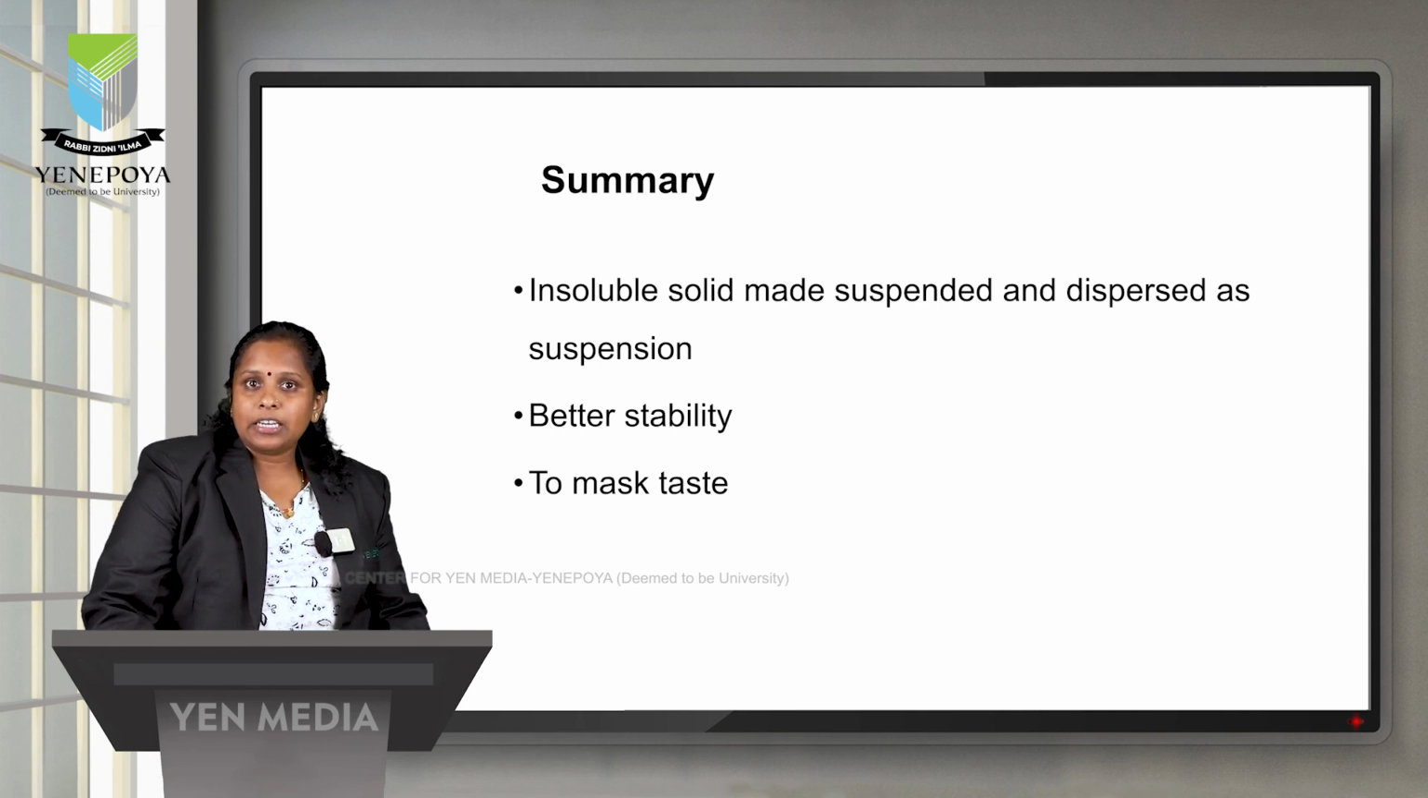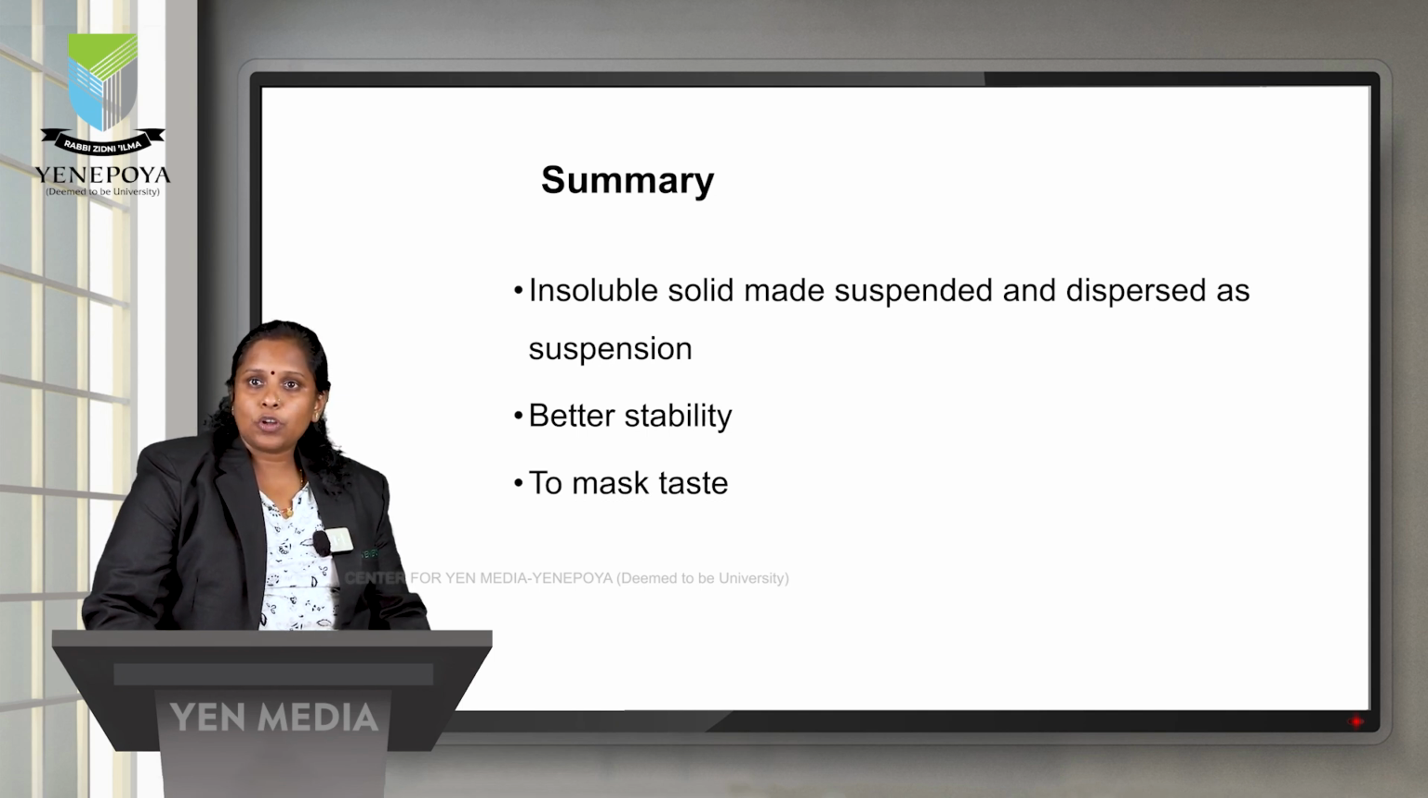A suspension contains an internal phase and an external phase. The internal phase is the solid particles, having a size of 0.5 to 5 microns, suspended or dispersed in the external phase. The external phase can be aqueous, oil solutions, or organic solutions. Why do we convert drugs into a suspension? First, they have a better stability life. It can mask the bitter taste of the drug, and the drug can have controlled and sustained release.